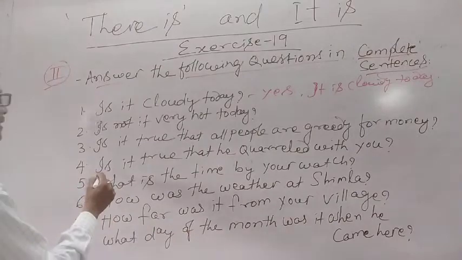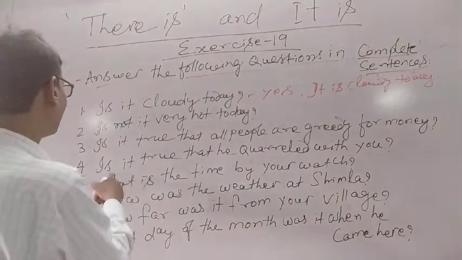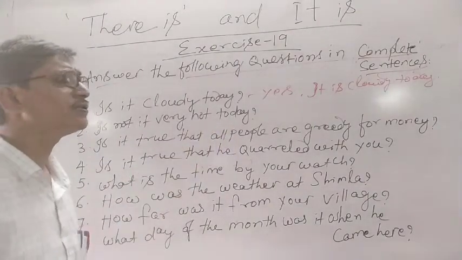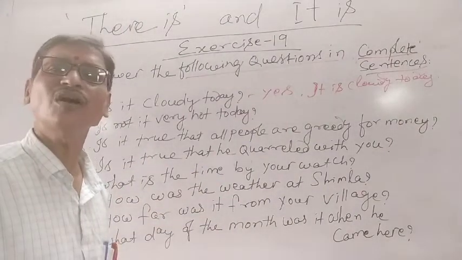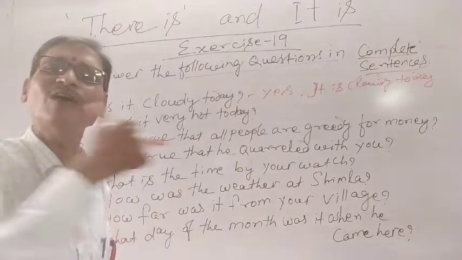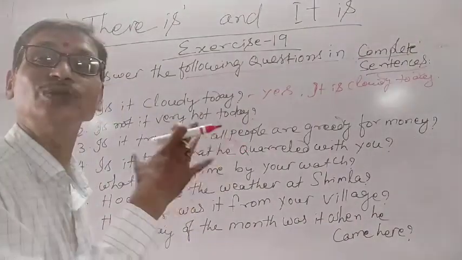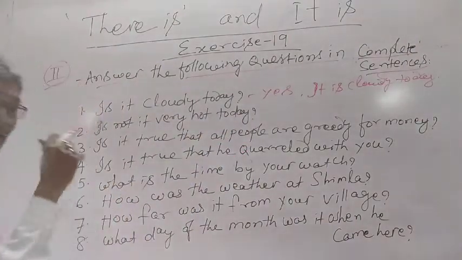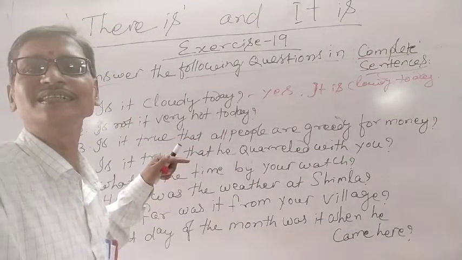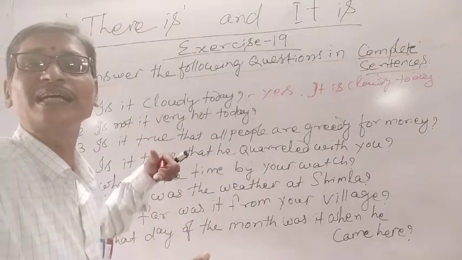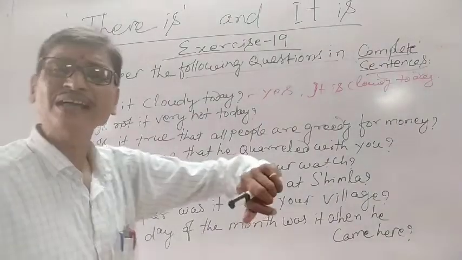Similarly, is it true that he quarreled with you? Yes, it's true that he quarreled with me. No, it's not true that he quarreled with me. I quarreled with him. So we have to write complete sentences using the introductory it. And the verb changes if the time changes. It can be is, it can be was, it will be, it has been, and such.